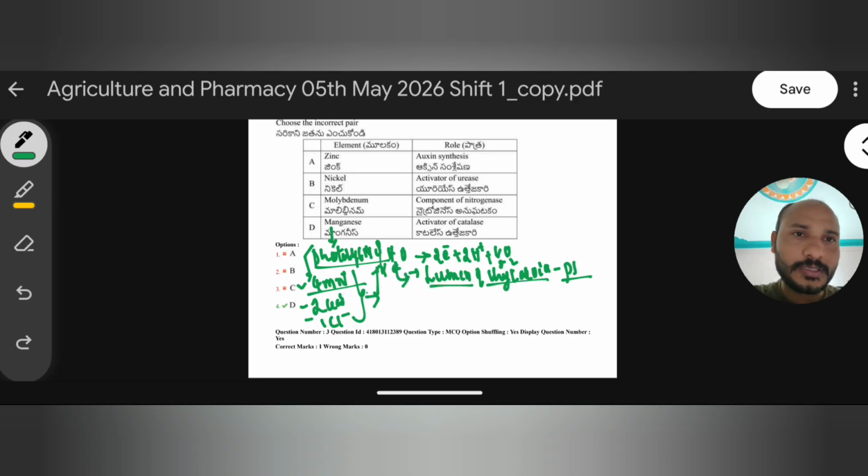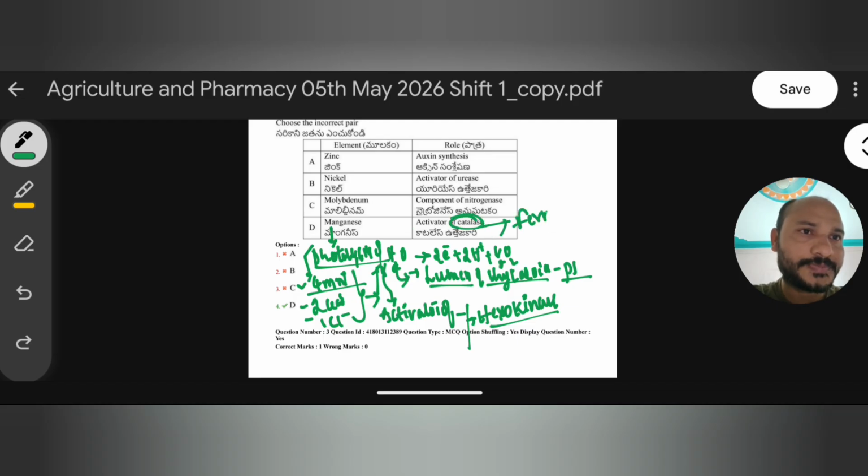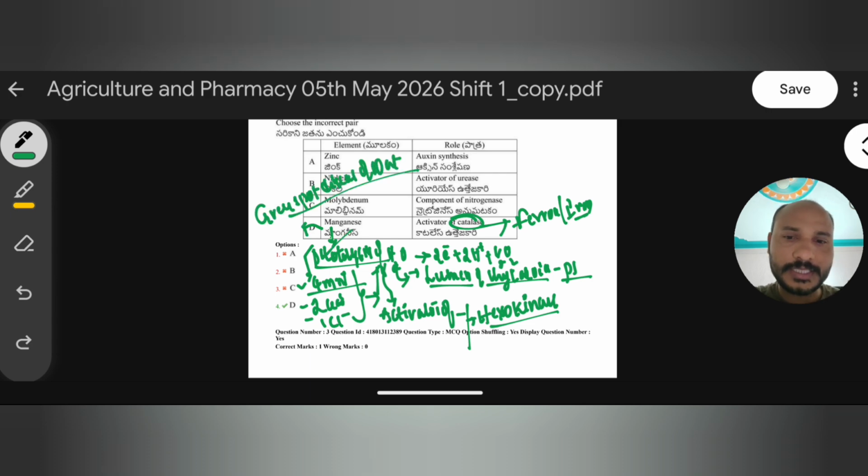Not only is it involved in photolysis of water, manganese is also an activator of a few enzymes, like the very important enzyme hexokinase. So the hexokinase enzyme is activated by manganese, but manganese does not activate catalase; catalase is activated by iron, ferrous or ferric. Okay, so remember all this. And deficiency of manganese leads to a disease called grey spot disease of oats, remember.